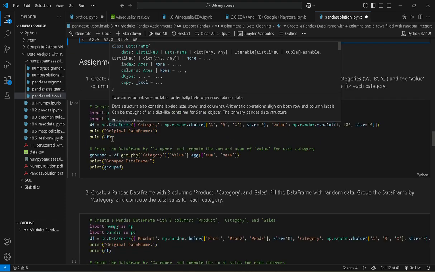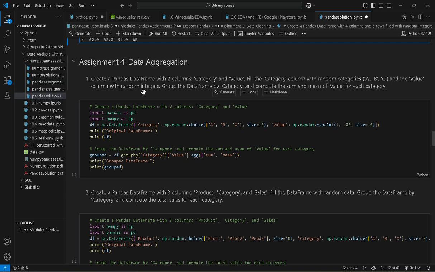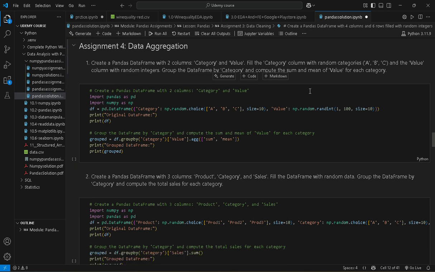Next question: create a pandas data frame with 2 columns, category and value. Fill the category column with random categories a, b, c, and the value column with random integers. Group the data frame by category and compute the sum and mean of value for each category.